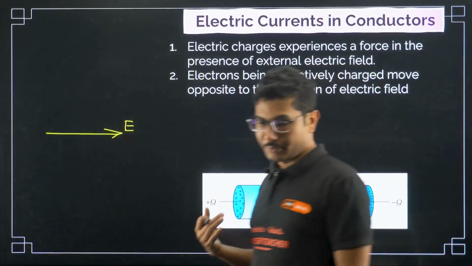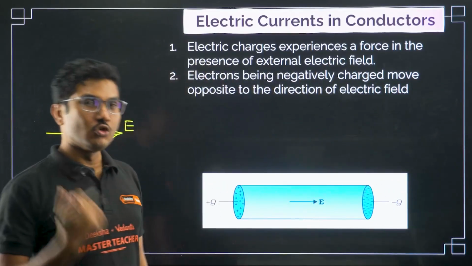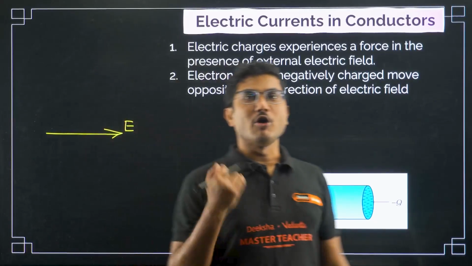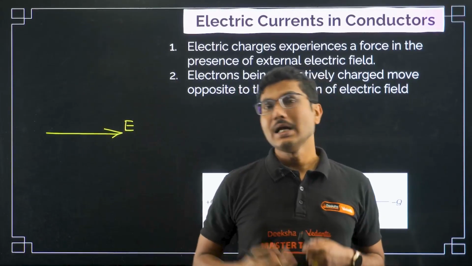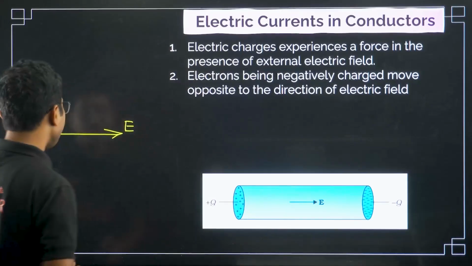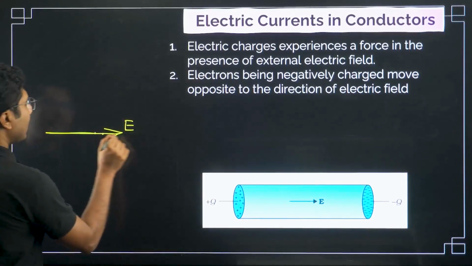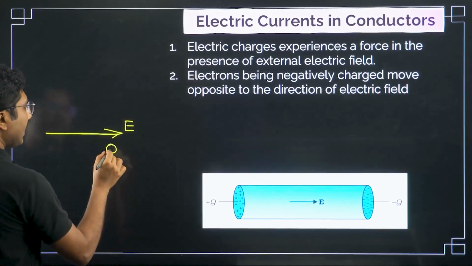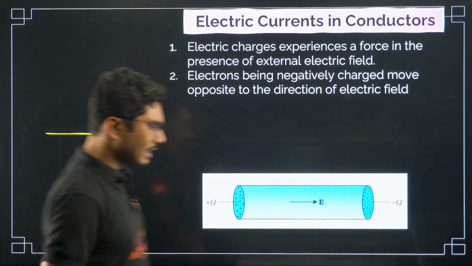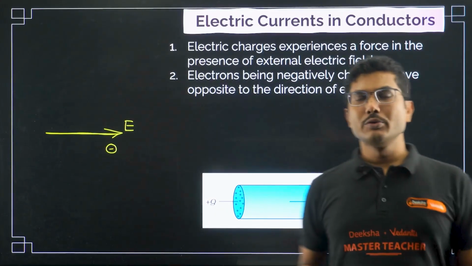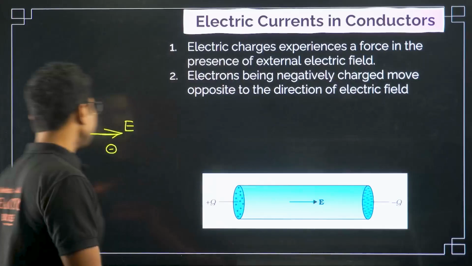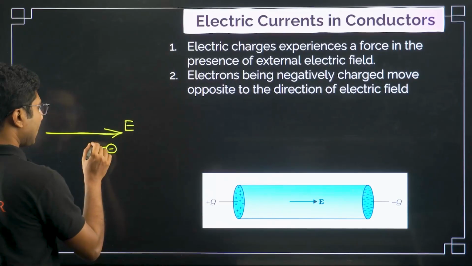Only electrons, because only electrons are free, only electrons can move and carry current, which is a very, very important point to remember. Now if you apply an electric field in this direction, whatever free electrons are present in the conductor, what will they do? They will experience a force in the opposite direction of the electric field.